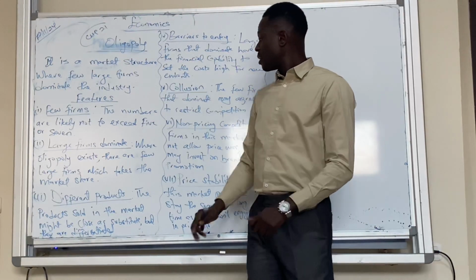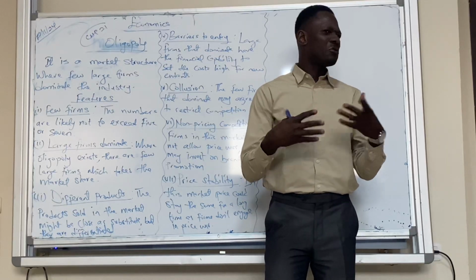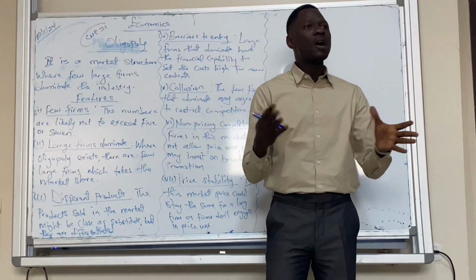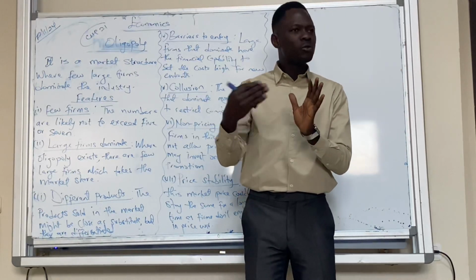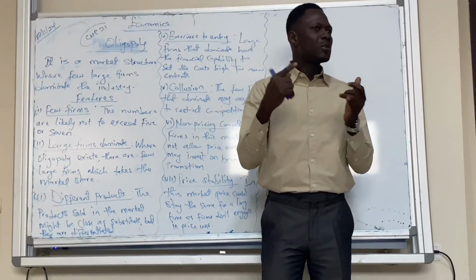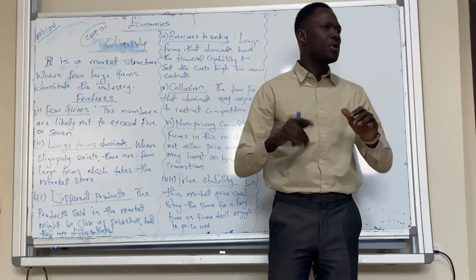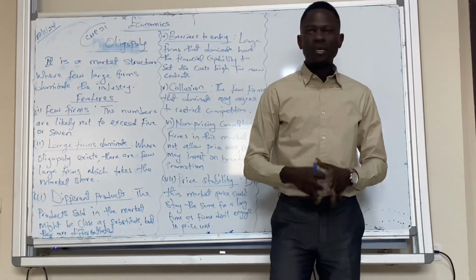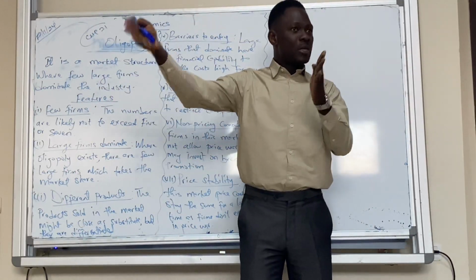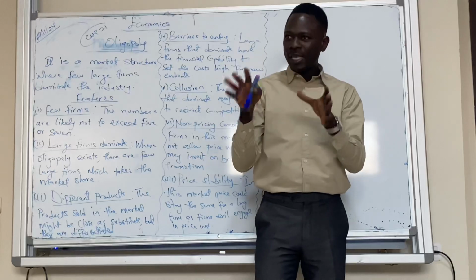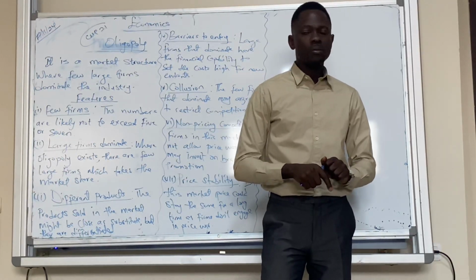Great. So, like the motor industry, we have few car companies, but they are all selling cars. But we can get to know the different cars they sell based on their size, their shape, their color. It's going to be different one way or the other. Do you understand the point there? So they try to differentiate their products. Though there are few firms there that we can count, one way or the other you find out that they have differences in terms of the products they offer for sale.